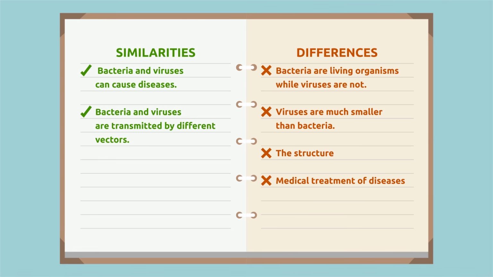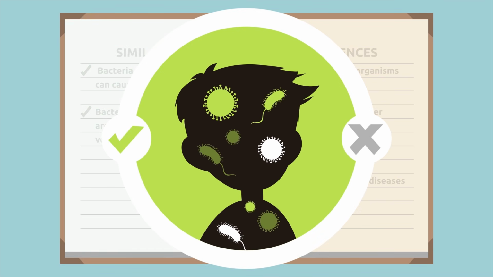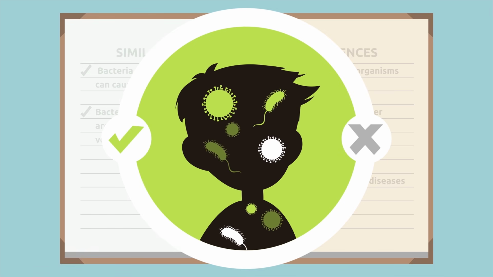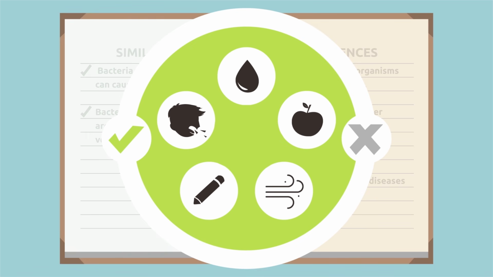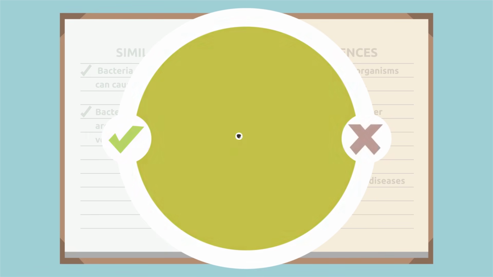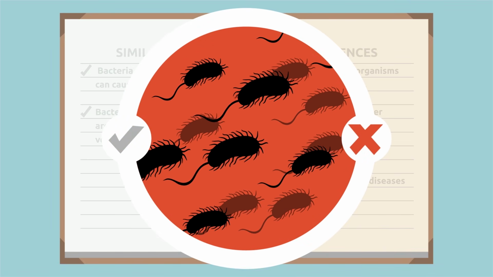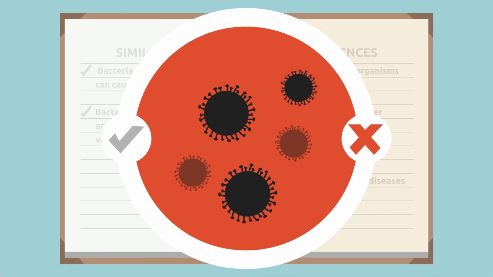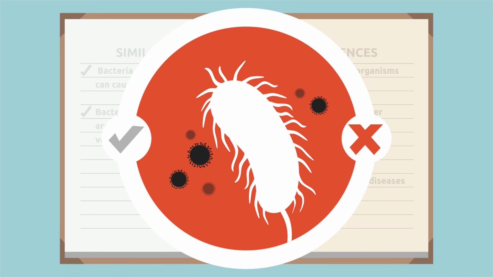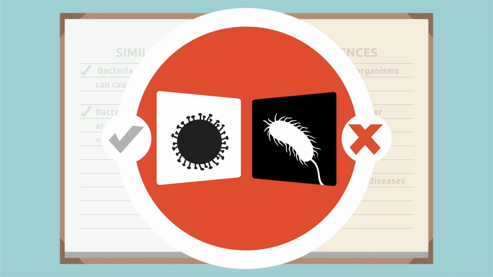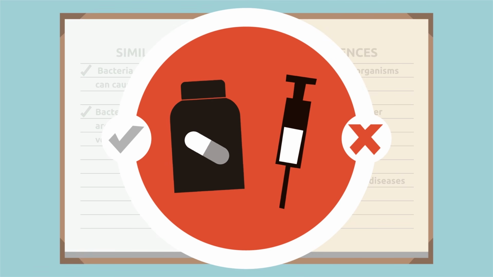As you can see, there are many differences and some similarities between both microscopic organisms. One similarity is that both bacteria and viruses can cause diseases. Also, both are transmitted by different vectors. On the other hand, their differences lie in the fact that bacteria are living organisms while viruses aren't. Viruses are much smaller than bacteria. They have different structures. The diseases they cause are cured following different medical treatments.